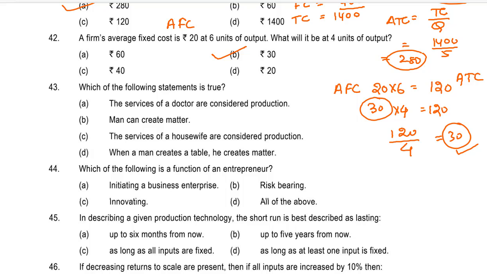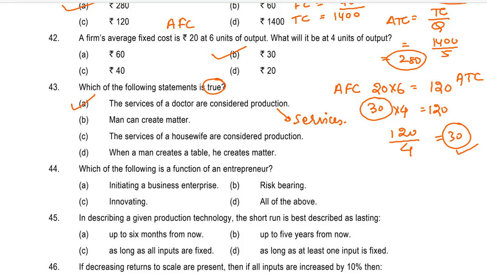Which of the following statements is true? A. The services of a doctor are considered production. B. Man can create matter. C. The services of a housewife are considered production. Or D. When a man creates a table, he creates matter. Over here, the answer is A. That means the services of a doctor are called production. Production of what? Production of services, because he is giving treatment to the patients. So 43A.